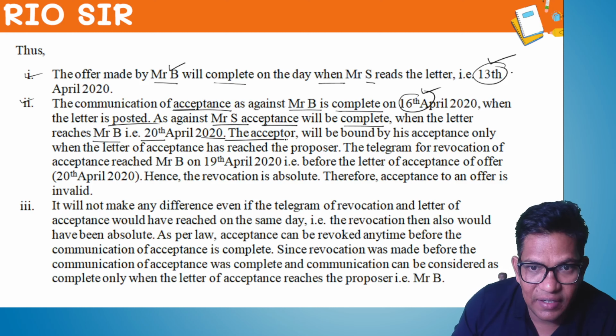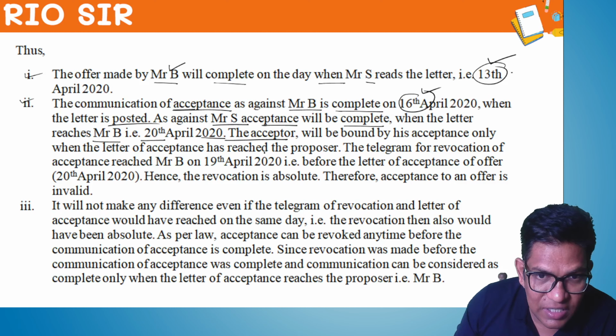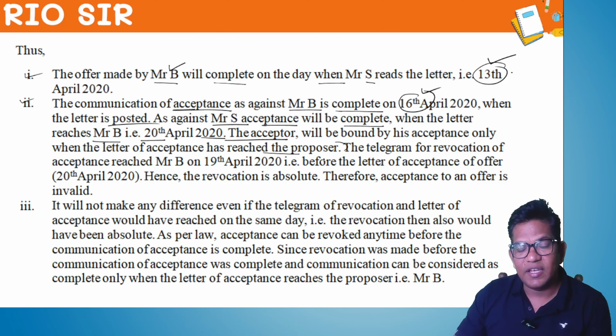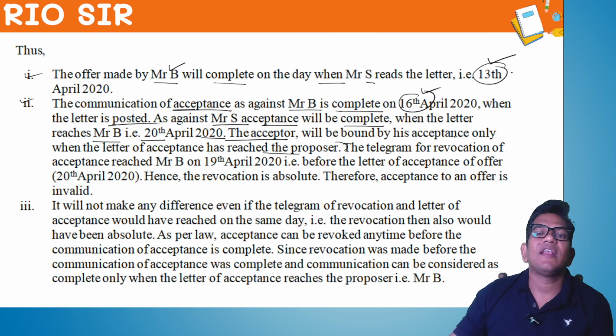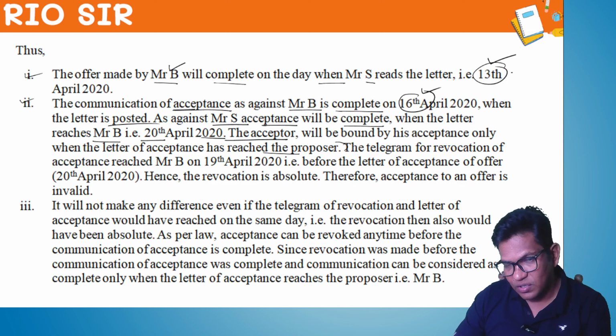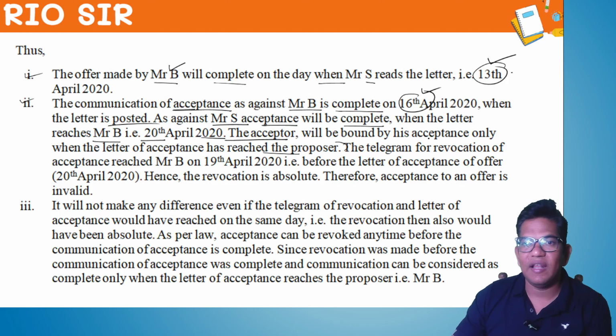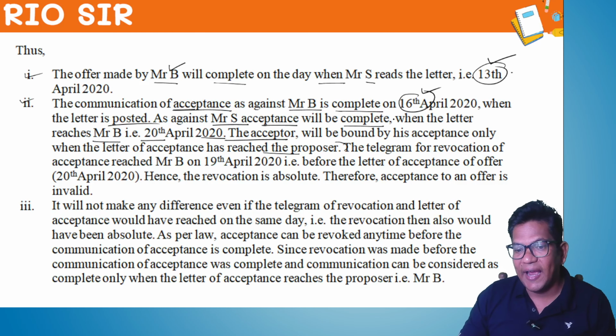The acceptor will be bound by acceptance only when the letter of acceptance reaches the proposer. That means, if the letter which is posted has been received, acceptance is completed.